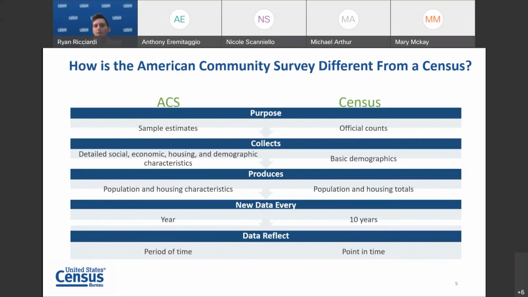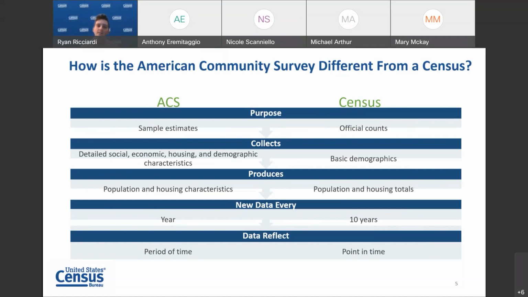The American Community Survey is part of the decennial census program. It is important to point out how the ACS is different from the census. ACS estimates are based on a sample of the population, whereas the census is based on an official count of the population. Every year, over 3.5 million housing unit addresses are contacted by the Census Bureau to participate in the ACS. The information obtained from the sample is then used to estimate characteristics about the total population in a timely and cost-effective manner. However, these estimates differ from those that would be obtained in a census, where every household in the nation is contacted. This results in an element of uncertainty in the ACS data.